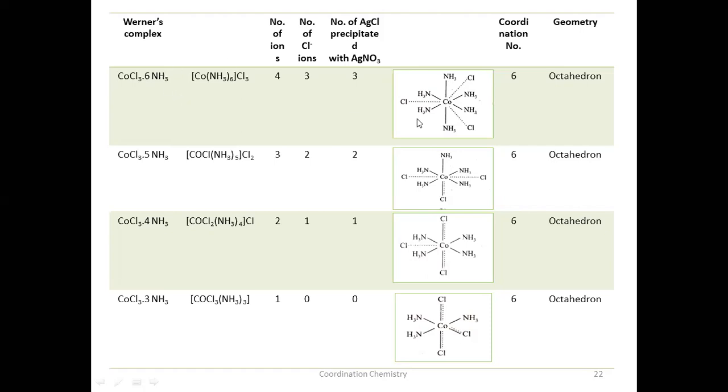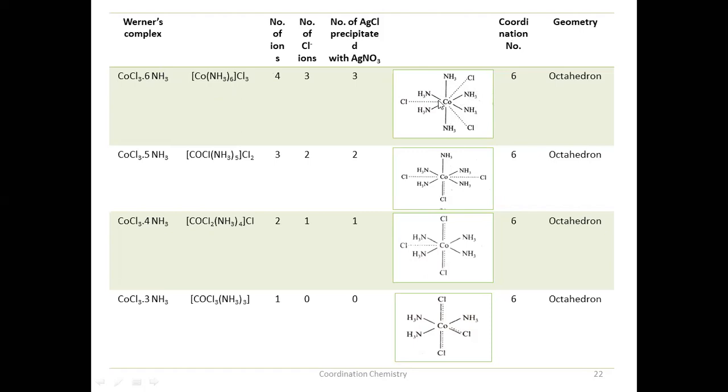This is Werner's formula, and this is the geometry according to Werner's theory. How do we write the geometry of the complex? Since the coordination number is 6, how many ligands are there? 6. That means 6 is the secondary valency. As I said, secondary valency should be shown with a thick line.